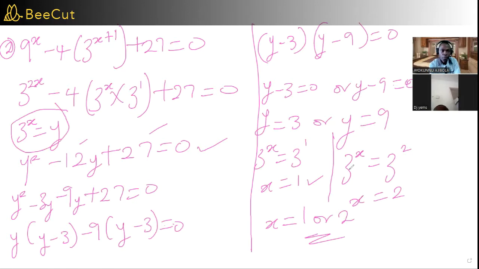Let's see, if we put x to be 1 into the first equation given, we have 9 raised to power 1 minus 4 into 3 raised to power 1 plus 1, which is 3 squared, that is 9. Then 9 times 4 should be 36. So we are saying 9 minus 36 plus 27 should give us 0. Or when we put x equals 2, you can substitute and check this. But leaving that aside, this is the answer to this particular question.